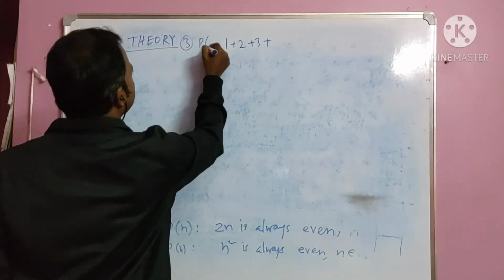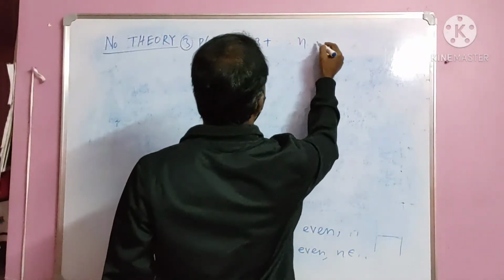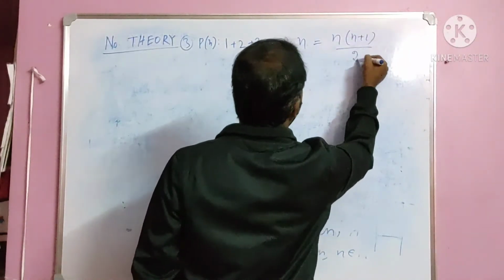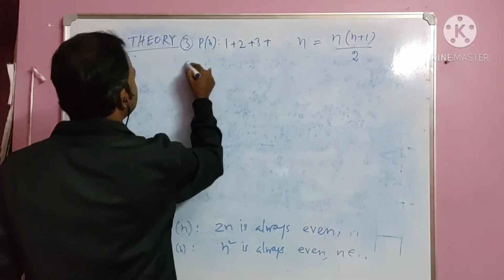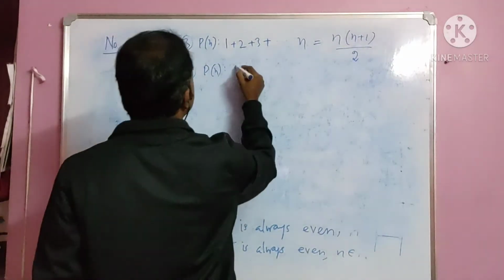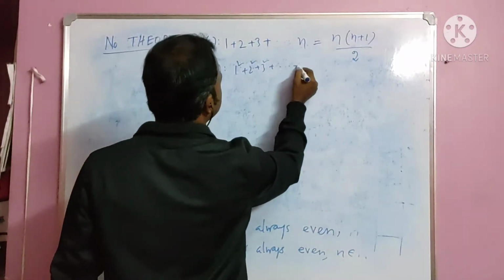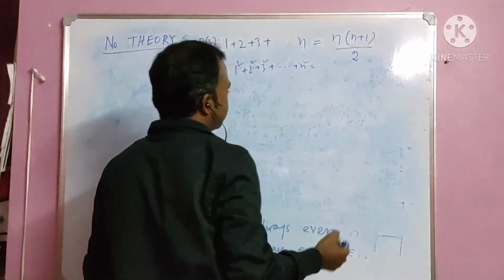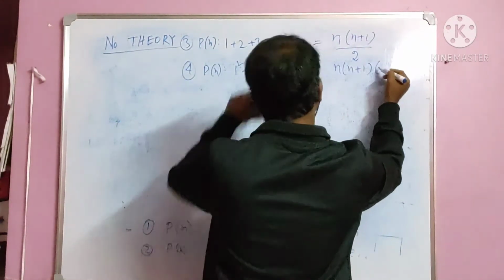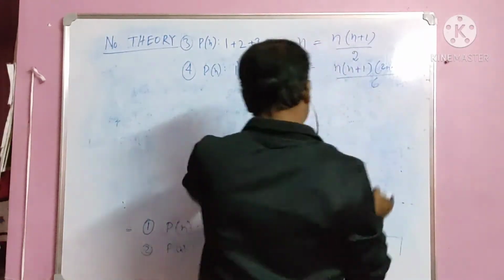Pn here is this: if we add n many numbers, we get n into n plus 1 by 2. Number 4: Pn is, if we add square terms with n many numbers, you will get n into n plus 1 into 2n plus 1 by 6.